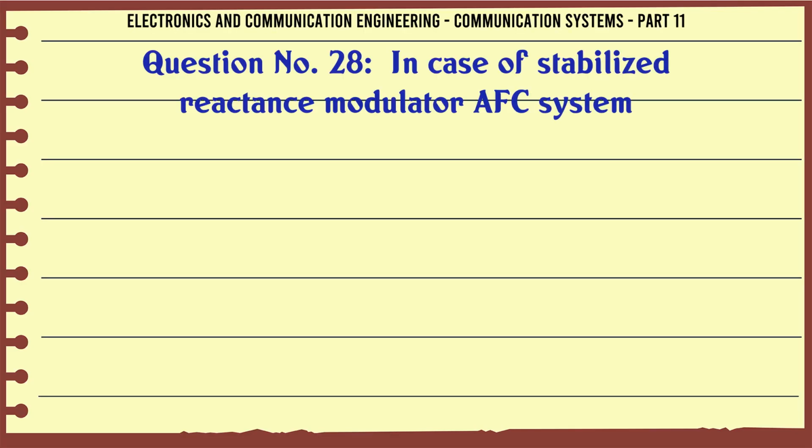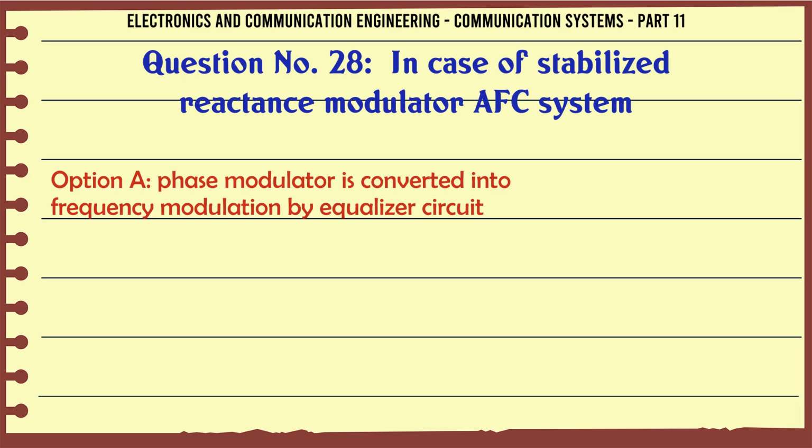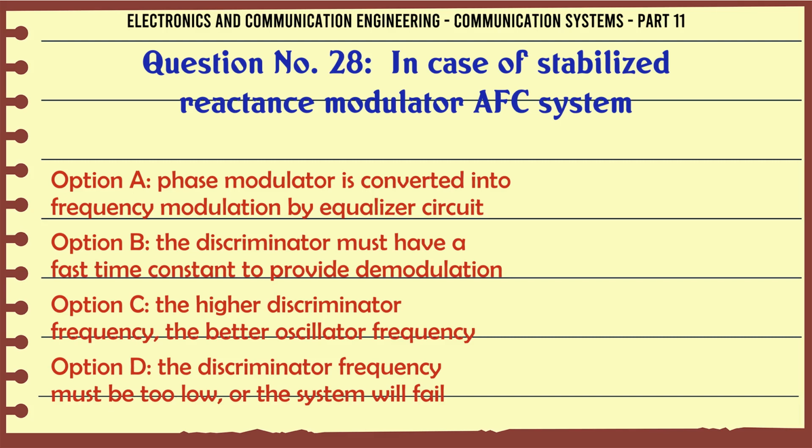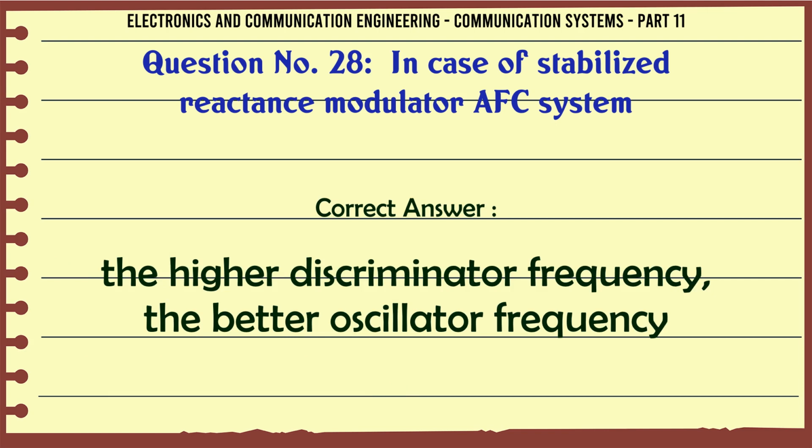In case of stabilized reactance modulator AFC system, A. A phase modulator is converted into frequency modulation by an equalizer circuit. B. The discriminator must have a fast time constant to provide demodulation. C. The higher the discriminator frequency, the better the oscillator frequency. D. The discriminator frequency must be too low or the system will fail. The correct answer is the higher the discriminator frequency, the better the oscillator frequency.